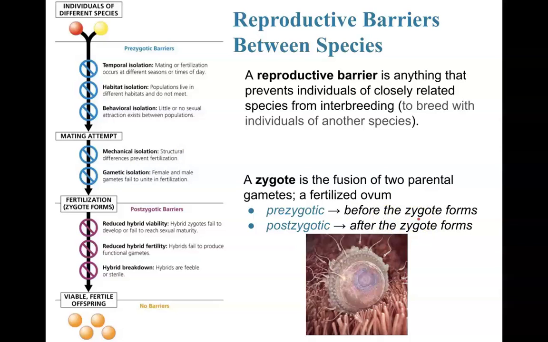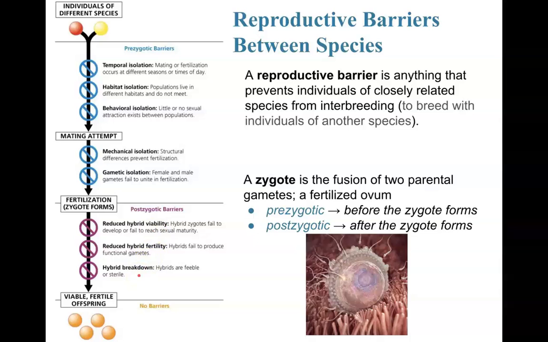If you are talking about a post-zygotic barrier, that is after fertilization has happened and after the zygote has formed, so we have reproduction, we have mating, we have zygote formation, so fertilization, but we can actually have barriers after that attempt. Those are reduced hybrid viability, reduced hybrid fertility, and hybrid breakdown. So we'll talk about all those.